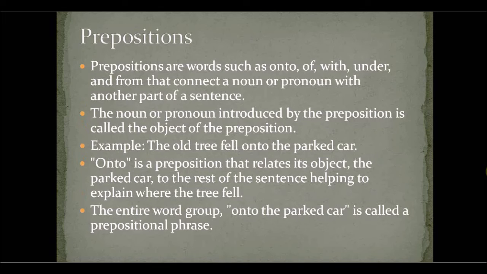We also have prepositions. These are words such as onto, of, with, under, and from that connect a noun or pronoun with another part of a sentence. We talked about this in the capitalization lecture. The noun or pronoun introduced by the preposition is called the object of the preposition. An example: the old tree fell onto the parked car. Onto is a preposition that relates its object, the parked car, to the rest of the sentence, helping to explain where the tree fell. The entire word group, onto the parked car, is called a prepositional phrase.